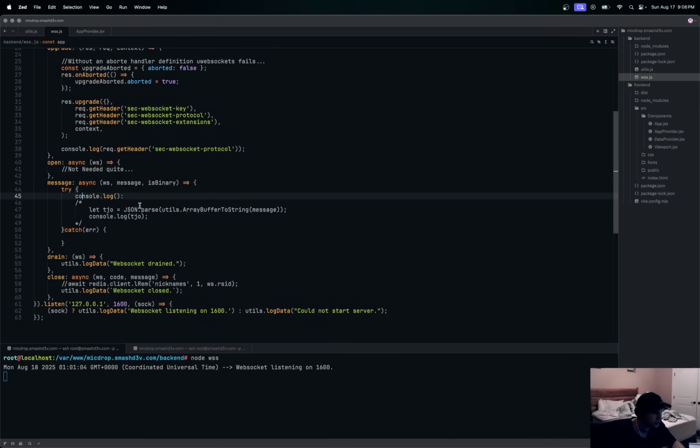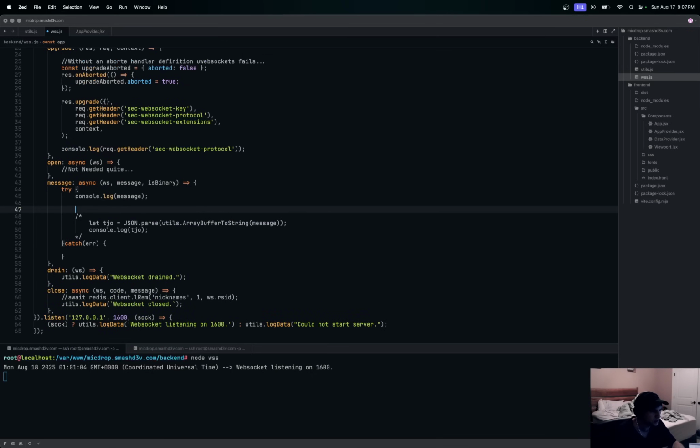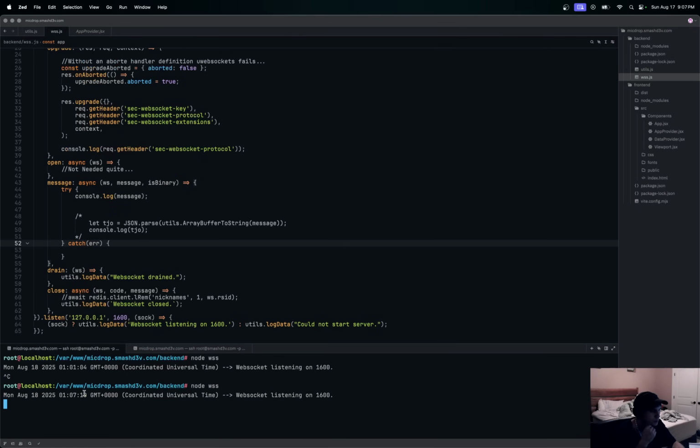But in the message thing, we'll see if we can console log the actual message, and then we want to convert it to JSON here. So we'll do that in a little bit. So that's all we're doing here. So let's try and run this WebSocket server and see if we get any errors. We don't. So in theory, it's running on port 1600.